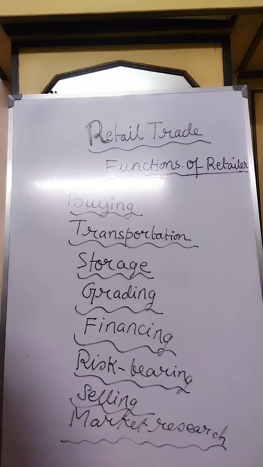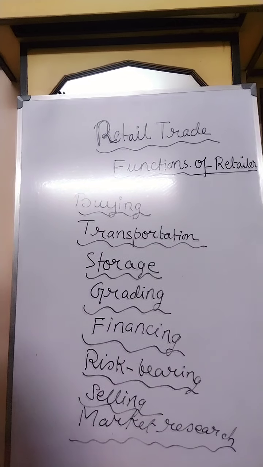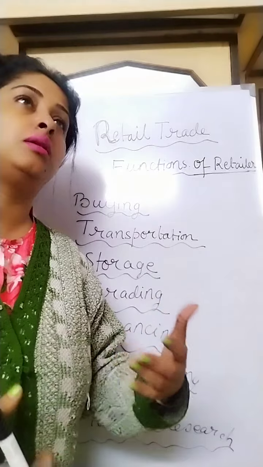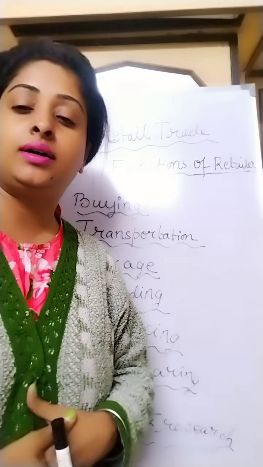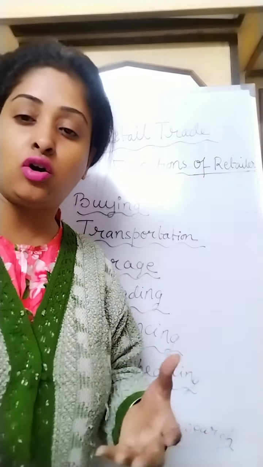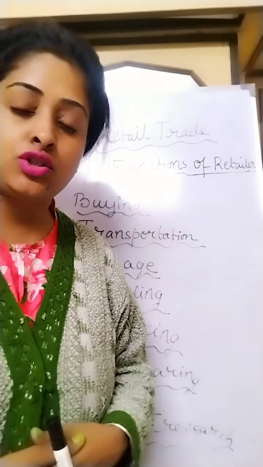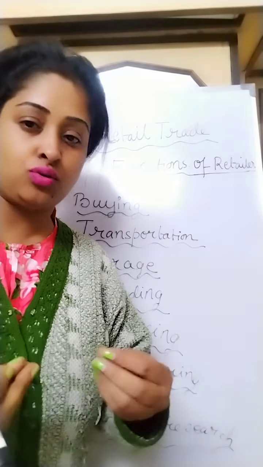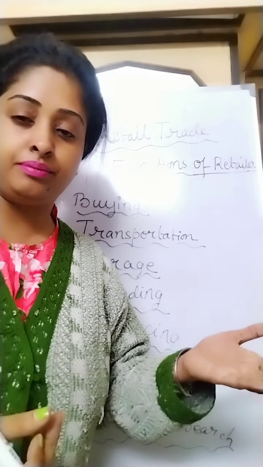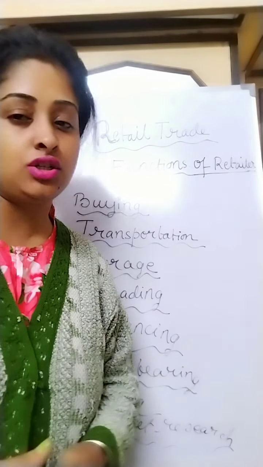The last function of the retailer is market research. A retailer is in direct and close contact with the customers. Therefore, he is in a position to collect valuable information on changes of taste, fashion, and trend, and the buying habits of consumers. The consumers' buying habits are always changing. So retailers carry on surveys and research so that they can pass this information about change of taste to the wholesalers and eventually to the producers. In this way, market research is also carried on by them.